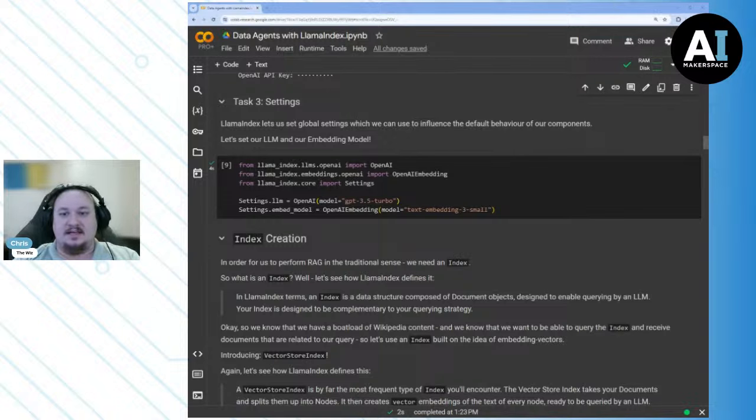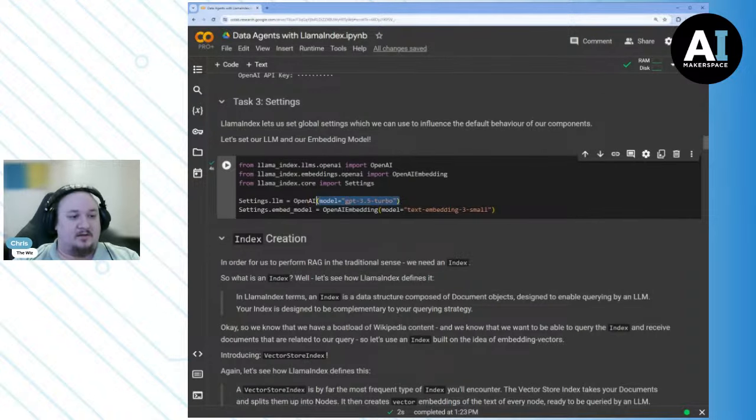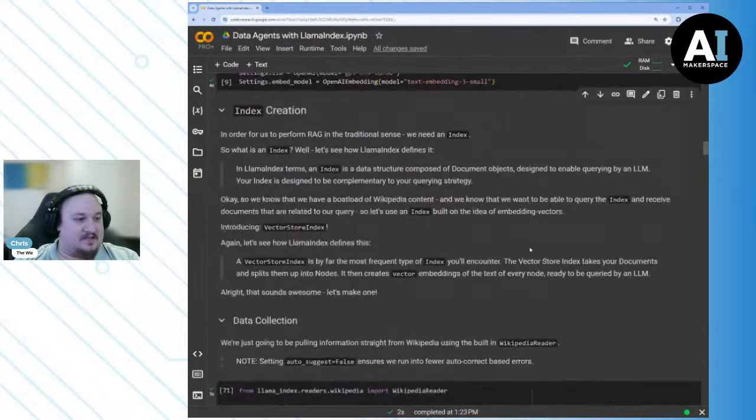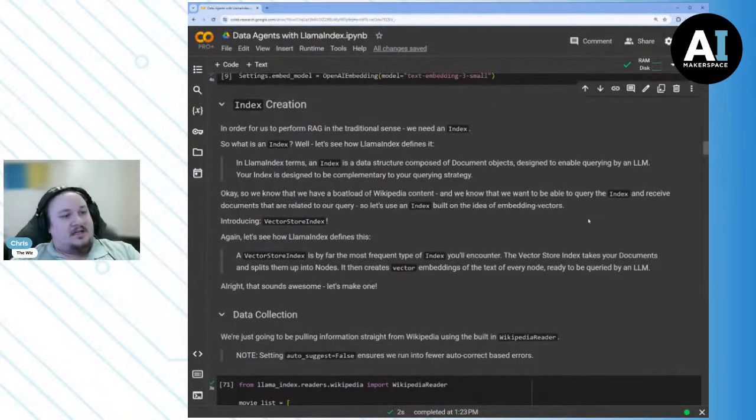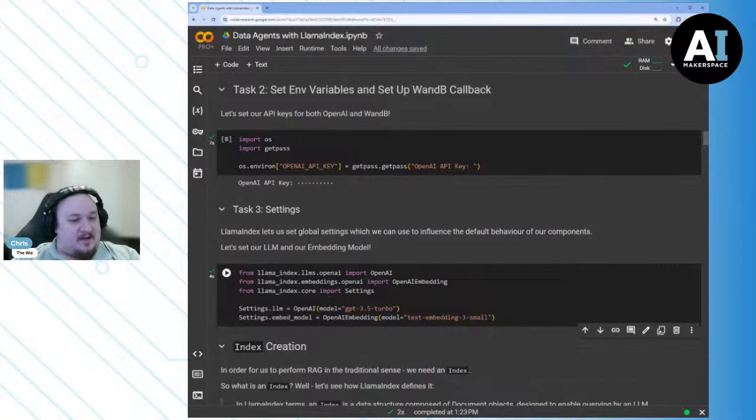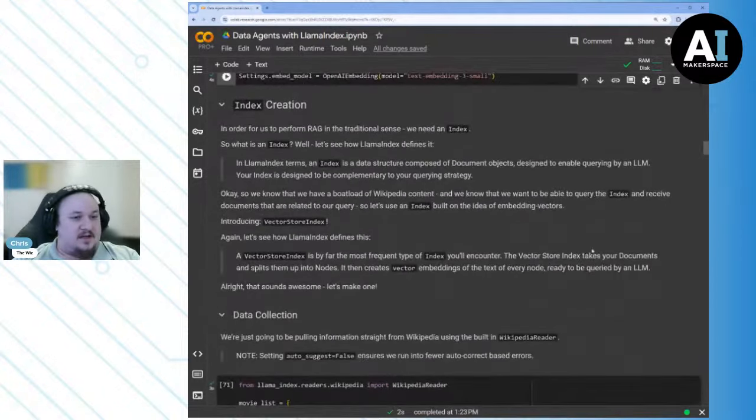Well, the idea is that we would prefer to use that version of the model when we don't specify a default. So you can think of these as kind of like defaults, basically. So we've kind of set up LlamaIndex. We've indicated what things we want to use as our defaults.